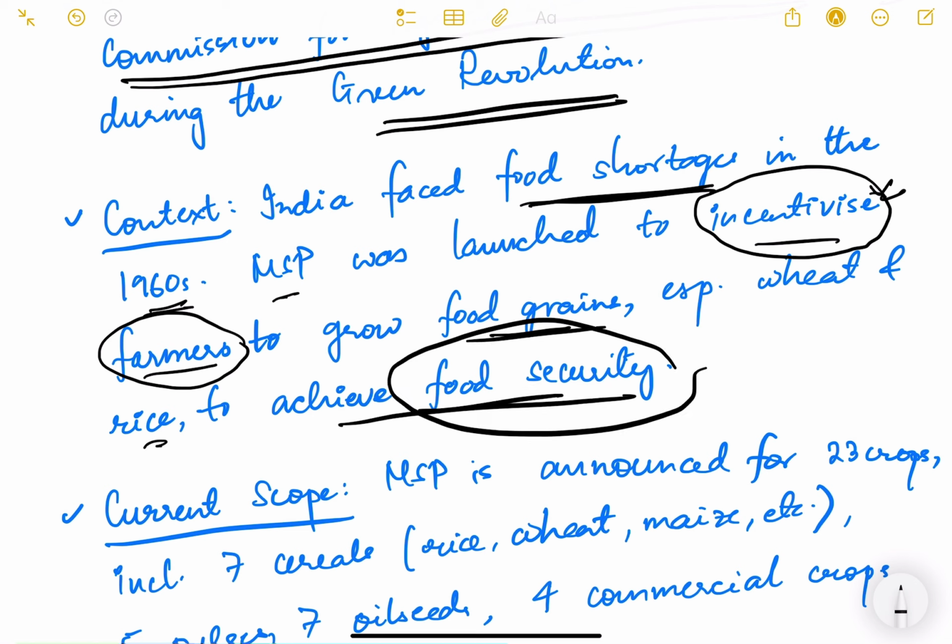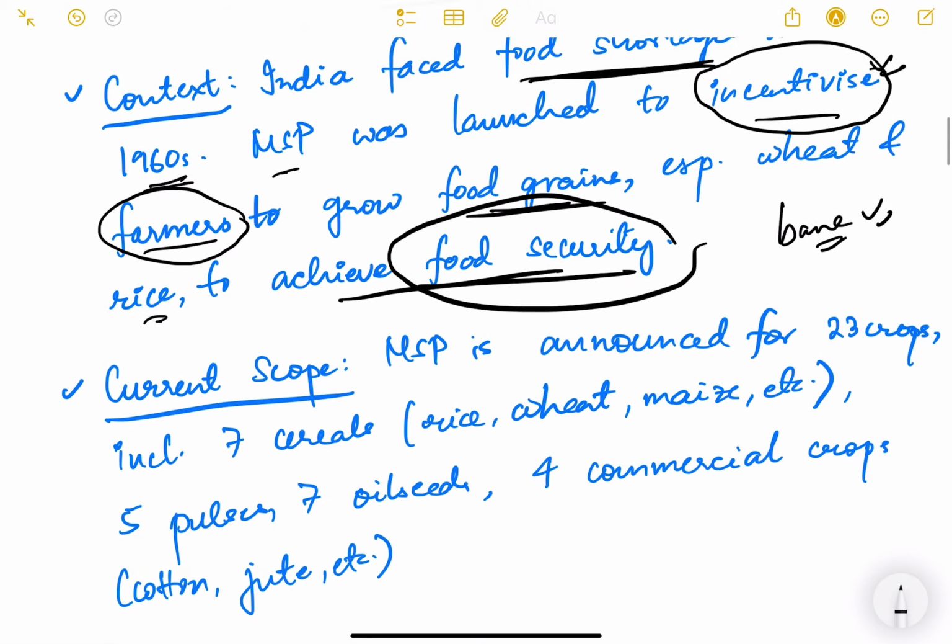So it started as a means to incentivize farmers to grow food grains like wheat and rice. But over a period of time, of course, it became a political issue, and now it has become a kind of bane instead of a boon. So that is another problem that we'll see.